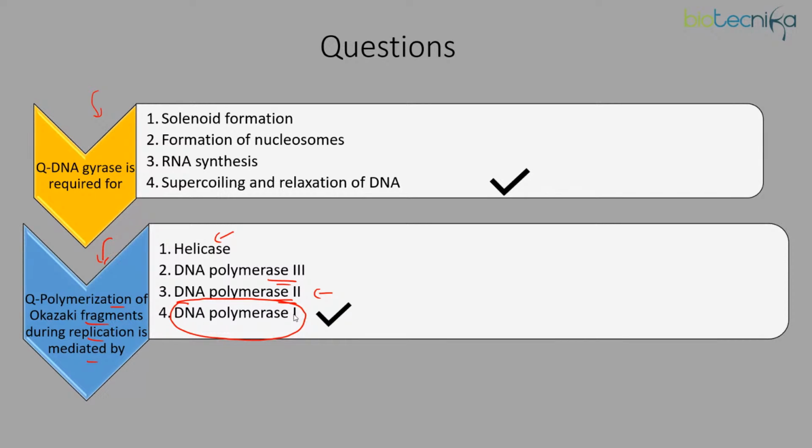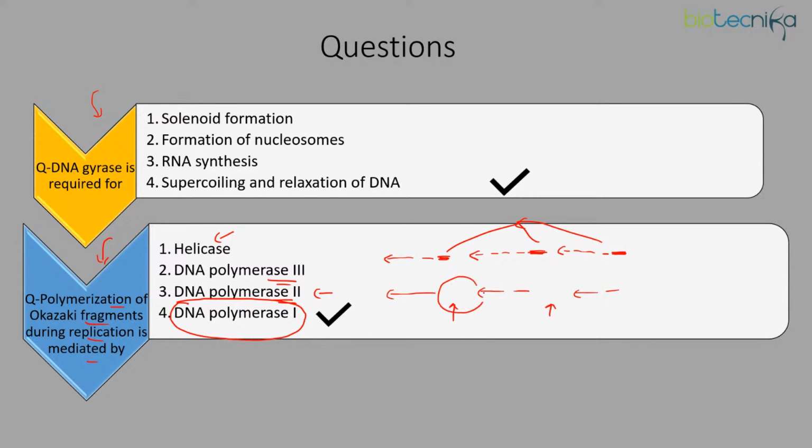And each of the Okazaki fragments would have its own primer. See, this is one primer and this is one Okazaki fragment. This is another primer, this is another Okazaki fragment. This is another primer for the next Okazaki fragment. Now, when these primers are taken out later on, you can imagine that there would be voids, vacant spaces, created in between these Okazaki fragments.